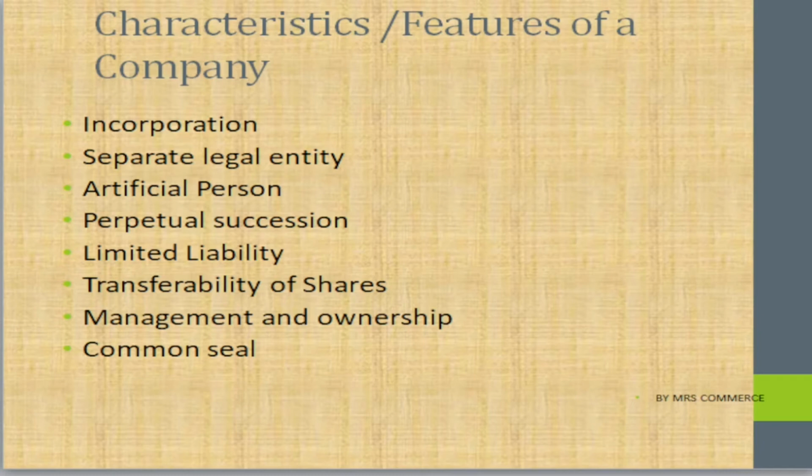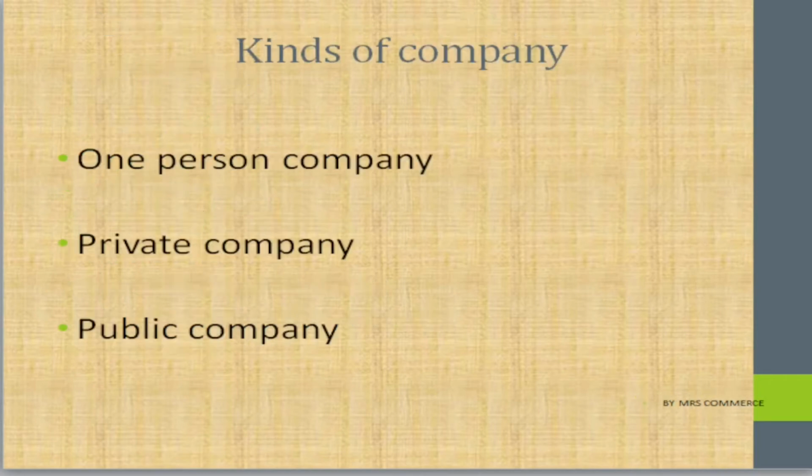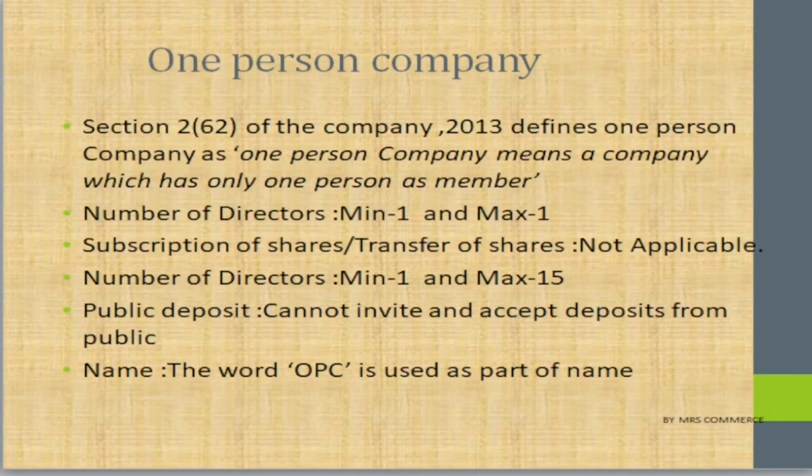Now we can see different kinds of company, children. Generally we can say that there are three kinds of company, that is, one person company, private company and public company. So what is this one person company? Section 262 of the Companies Act 2013 defines that one person company means a company which has only one person as a member, children.